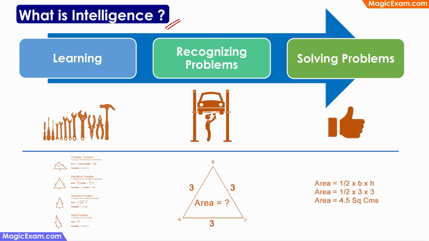So the first step has to be learning, because this is where a person acquires the knowledge and skills. And then there has to be the ability to recognize a problem. And then there has to be an ability to apply this learning, this knowledge and skills, and solve the problem.